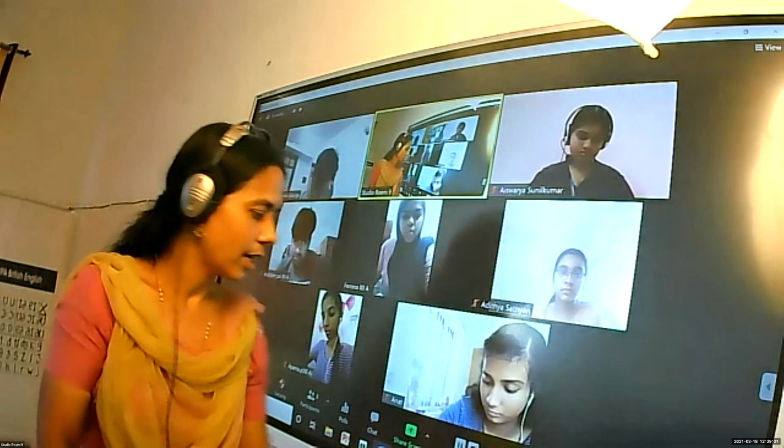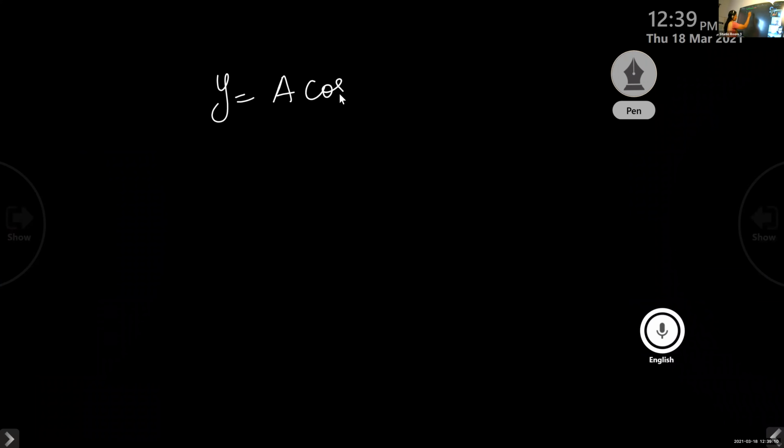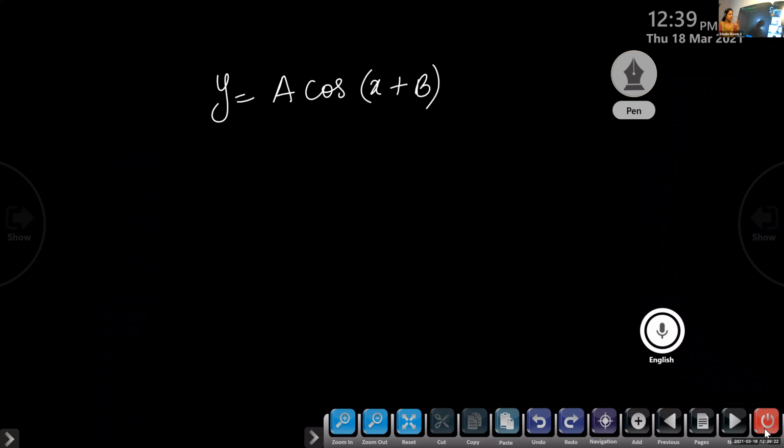What's the question given here? y is equal to a into cos of (x plus b). So two constants are there, a and b. So two arbitrary constants are there. We have to differentiate it 2 times. When you differentiate the first time, we will get dy by dx is equal to